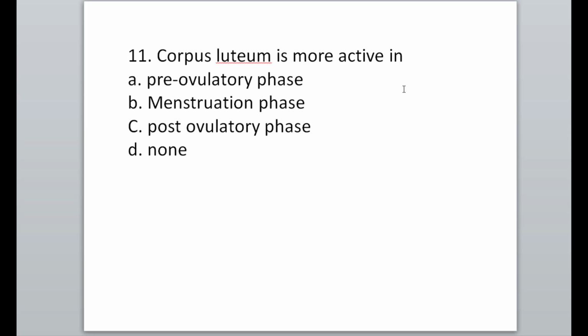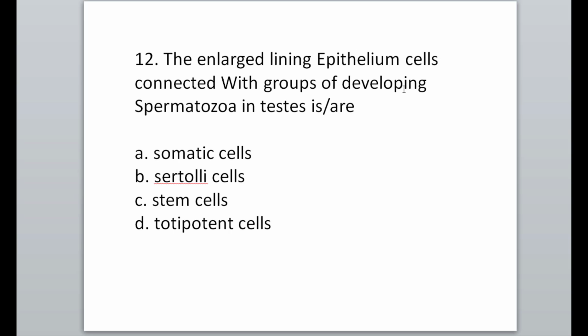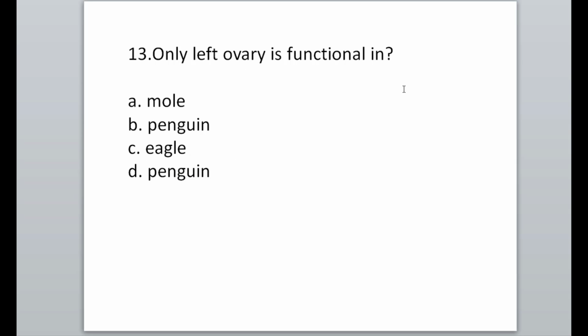So option C is correct. MCQ number 12: the enlarged lining epithelium cells connected with a group of developing spermatozoa in testes are Sertoli cells. Option B is correct.